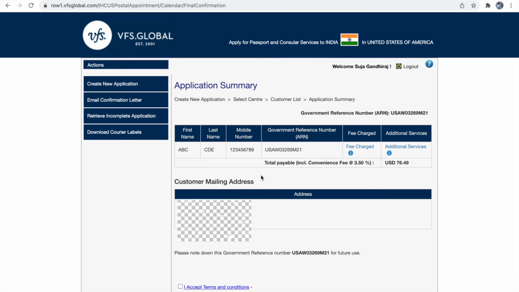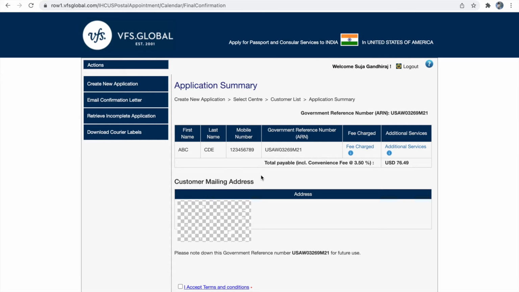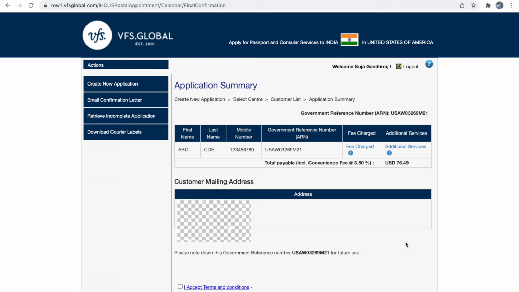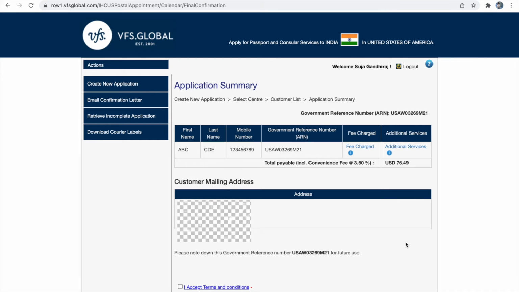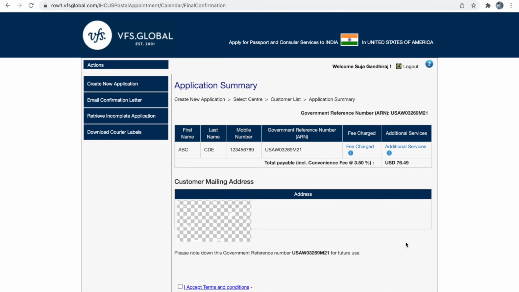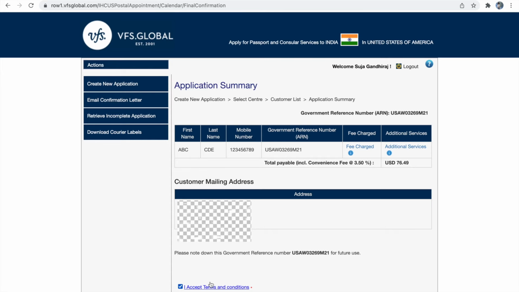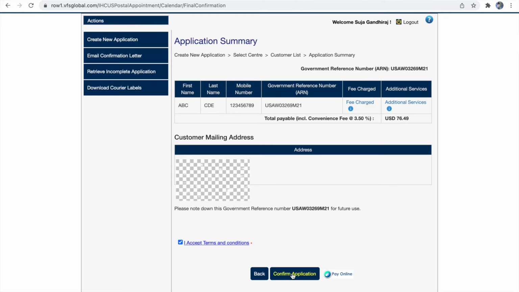So please be careful to verify all the information you have provided until now, including your government reference number. So you cannot make any changes once you have paid your fees. If you have to do any changes, then you have to apply for refund for this application and do a new application. Please be careful before you make your payment. So once you have reviewed all your information, your mailing address, your government application form, you can click I accept the terms and conditions and then click confirm application button.